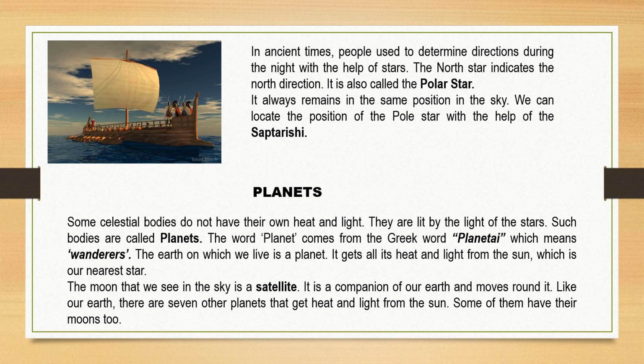The word planet comes from the Greek word planetai, which means wanderers. Wanderers are people who just move from one place to another. They don't have a fixed place or position to go. The earth on which we live is a planet. It gets all its heat and light from the sun, which is our nearest star. The moon that we see in the sky is a satellite. It is a companion of our Earth and moves around it. There are 7 other planets that get heat and light from the sun. Some of them have their own moons too.